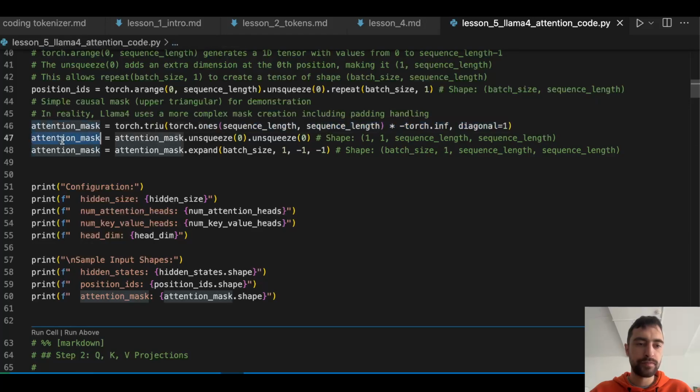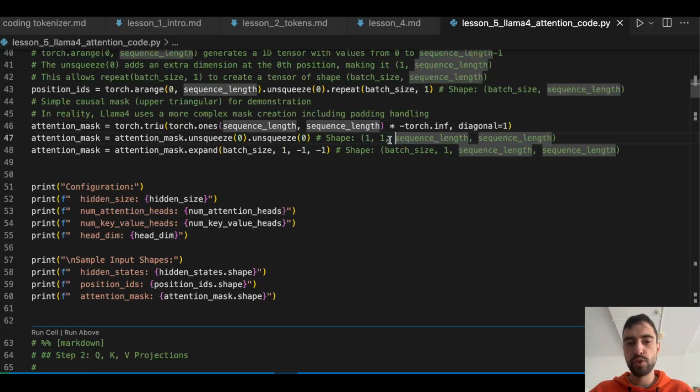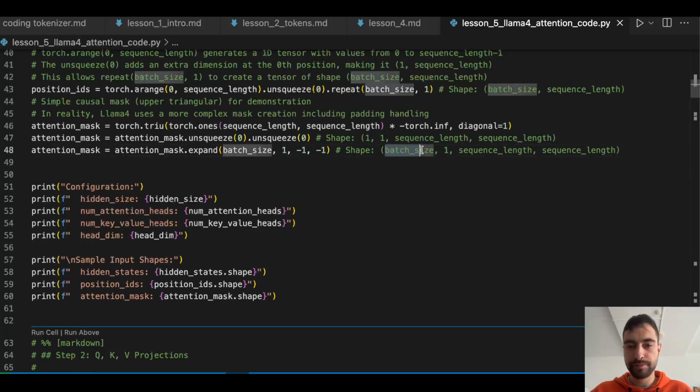And then, after we have that triangular matrix, we will unsqueeze, that is, add 2 dimensions in the beginning. So this dimension will actually be batch size. So we will have an attention matrix for every sequence, every context window in the batch.